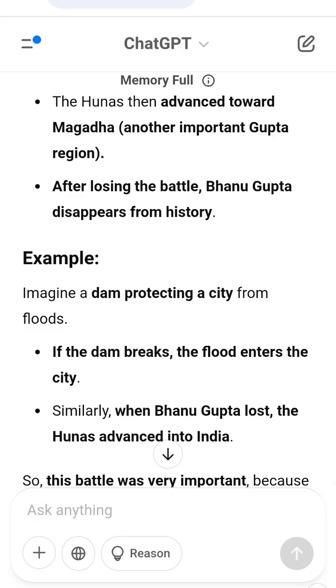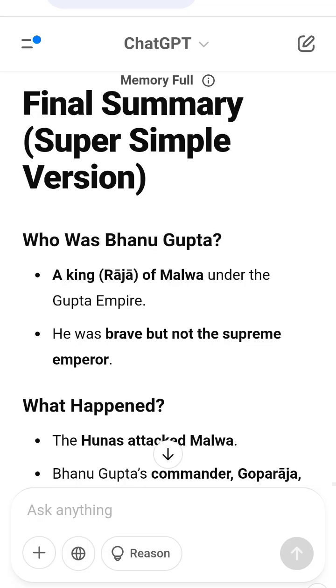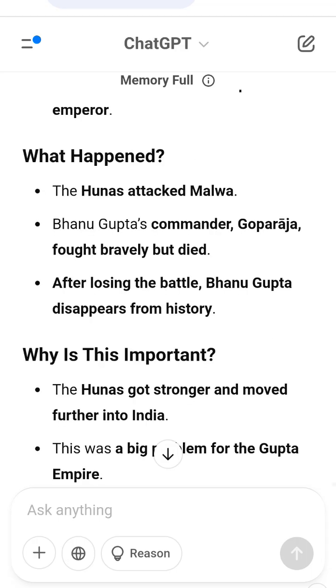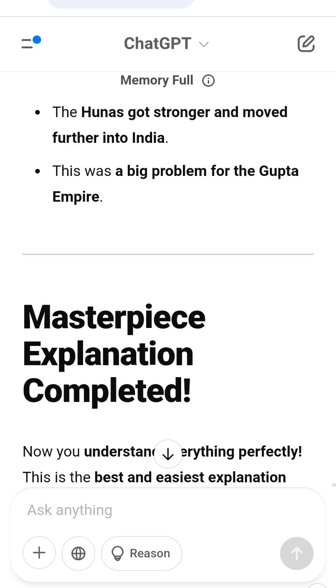Final summary, super simple version. Who was Bhanu Gupta? A king, Raja of Malwa under the Gupta Empire. He was brave but not the supreme emperor. What happened? The Hunas attacked Malwa. Bhanu Gupta's commander, Goparaja, fought bravely but died. After losing the battle, Bhanu Gupta disappears from history. Why is this important? The Hunas got stronger and moved further into India. This was a big problem for the Gupta Empire.